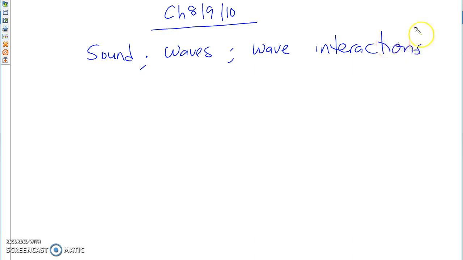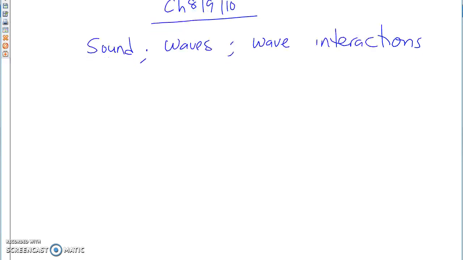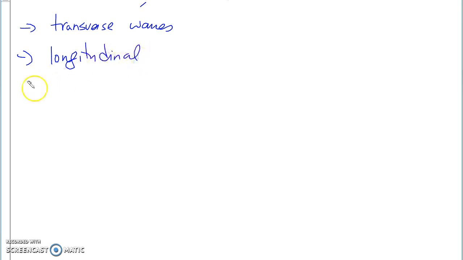Now, chapter 8 was pretty straightforward when we're looking at sound. Who can remember what some of the important concepts that we looked at? But before that, what are the 3 kinds of waves? Okay, so we had 3 kinds of waves. Your transverse waves, longitudinal, and the last one is torsional.